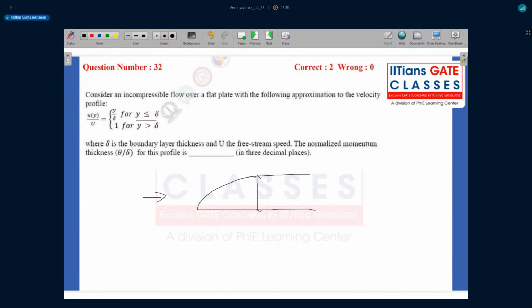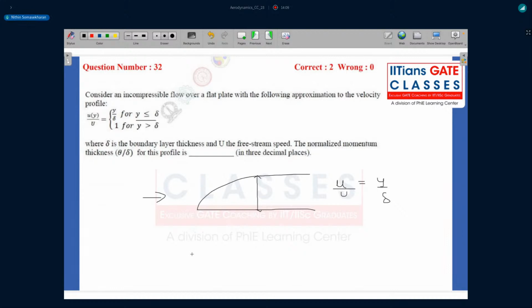they're telling you that the velocity profile u by u infinity, which is capital U here, is nothing but y by delta. And beyond the boundary layer, we know that the velocity is u equals u infinity. So u by u infinity is nothing but 1, right? That's basically what they're giving us over here. And delta is the boundary layer thickness, U infinity is the free stream speed. The normalized momentum thickness, theta by delta, for this profile is.